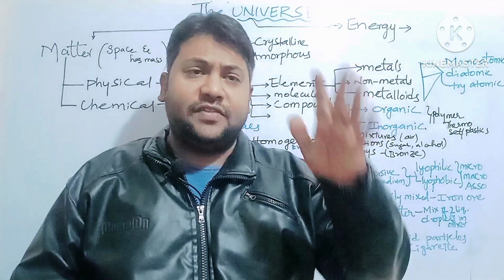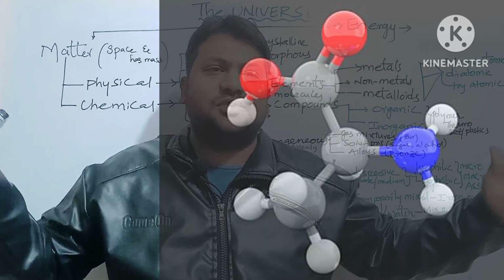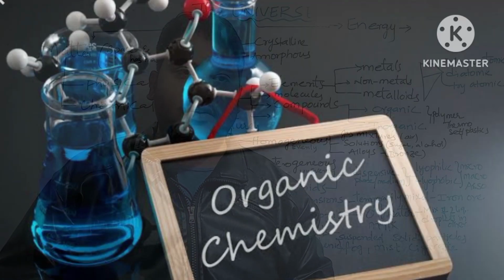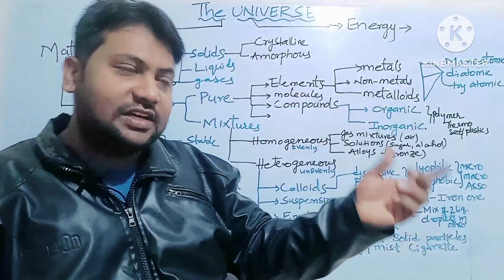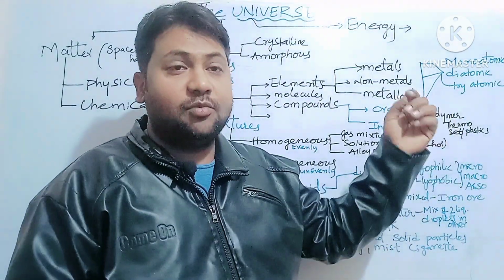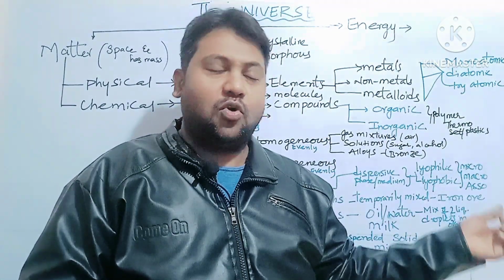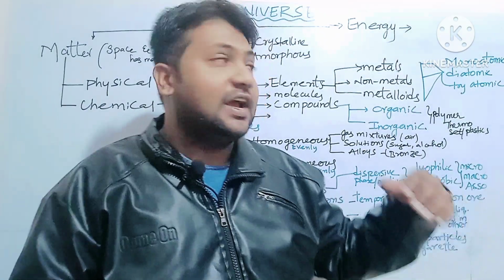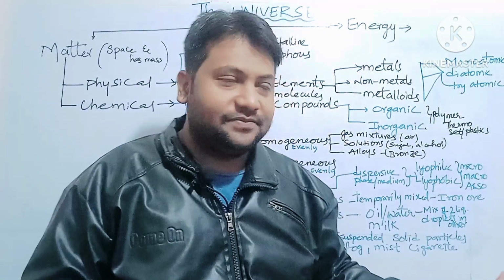Because of the valency and uniqueness of carbon, a separate branch of chemistry has been laid down, that is carbon chemistry, or what we call organic chemistry. In organic chemistry, we have already learnt about fiber to fabric. In that we have learned about polymers and different types of polymers, different codes of polymers like polypropylene, polyvinyl chloride, right? And then we also learned about thermosetting plastics and thermoplastics, right?